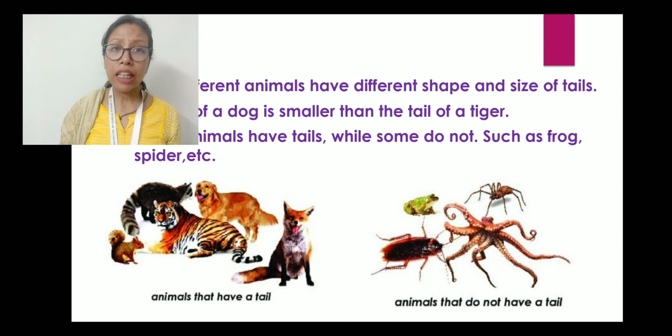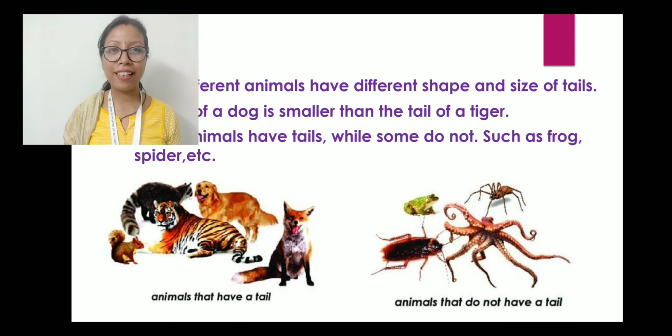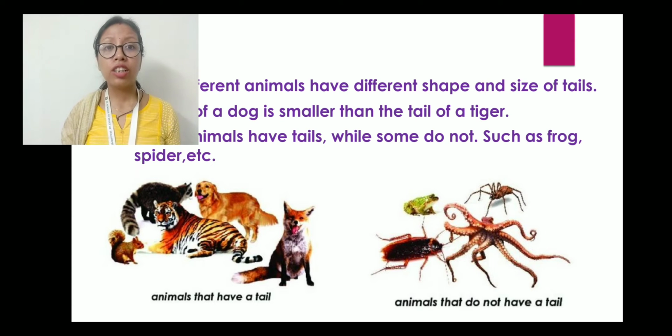Now, some animals have tails and some animals do not have tails. Like frog and spider, then octopus and cockroaches. These animals do not have tails. But animals like squirrel, dogs, cat, fox, tiger, lion, elephant, all these animals possess tails. Their tails are different from one another in size and also in shape. Okay, I hope this is clear to you.